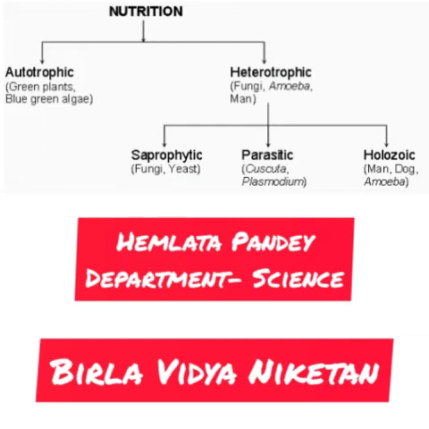The heterotrophic mode of nutrition is divided into three types: saprophytic nutrition, parasitic nutrition, and holozoic nutrition.